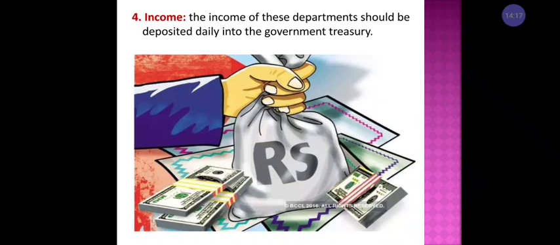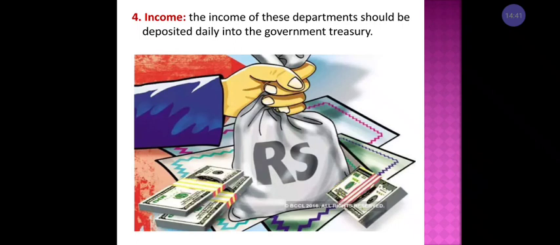That means the income of this department should be deposited daily into the government treasury. The government treasury is nothing but the place where whatever income occurs daily in the different departments must be deposited. Understood? It is called income.